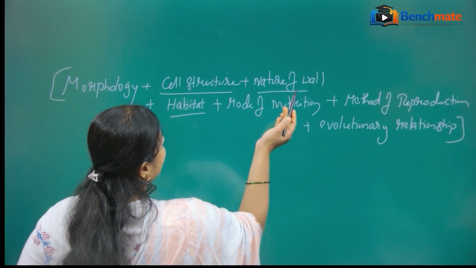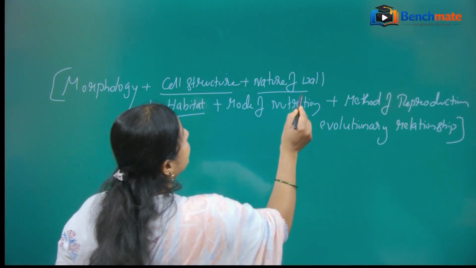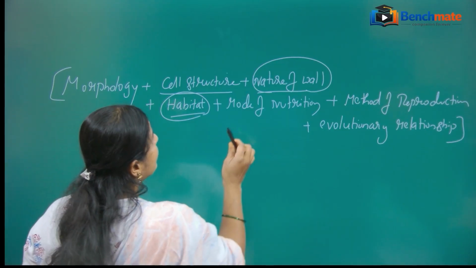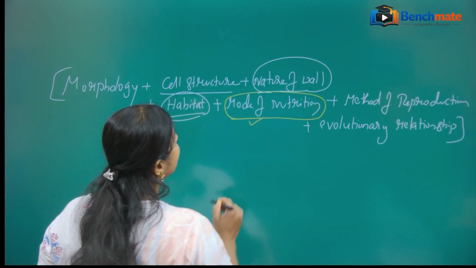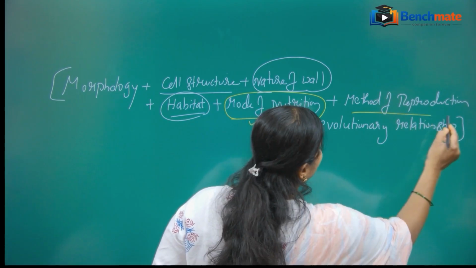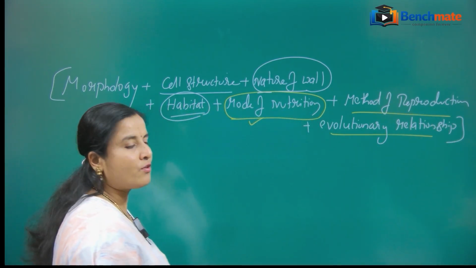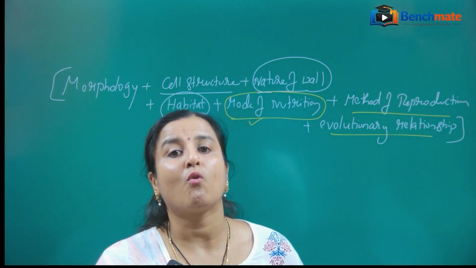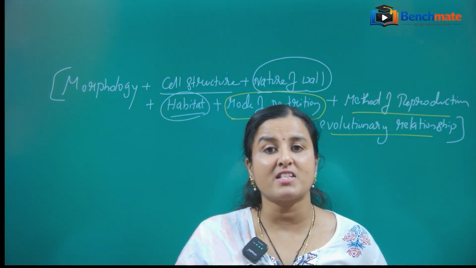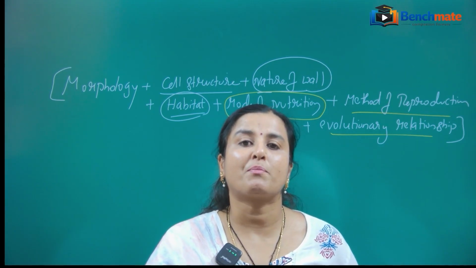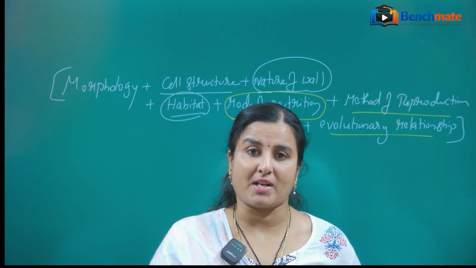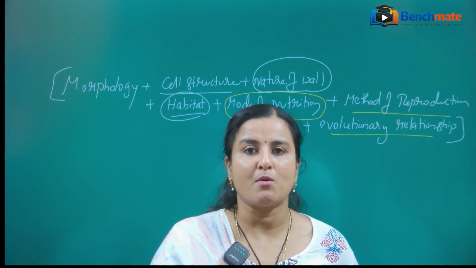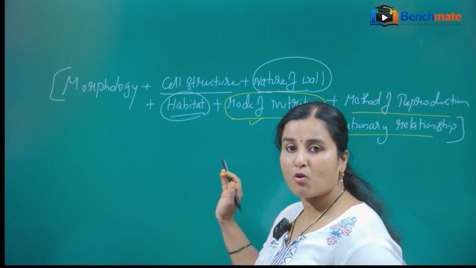Cell structure, what may be the structure of the cell, and the nature of its cell wall, habitat, the mode of nutrition, how they obtain their nutrition, the method of reproduction, evolutionary relationship. Evolutionary relationship is nothing but, you know that birds evolved from the reptiles, is it right? That is an evolutionary relationship of birds with the reptiles. Even humans have an evolutionary relationship with the monkeys. This is how these characters are also considered.